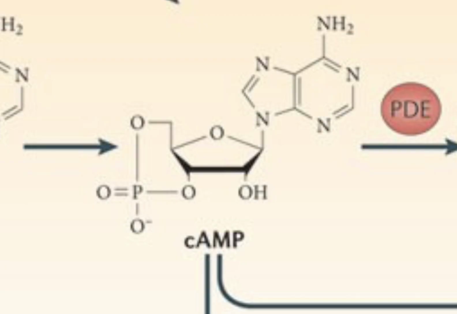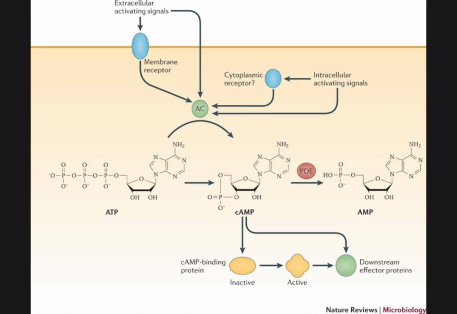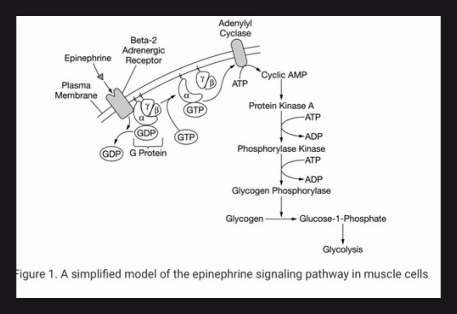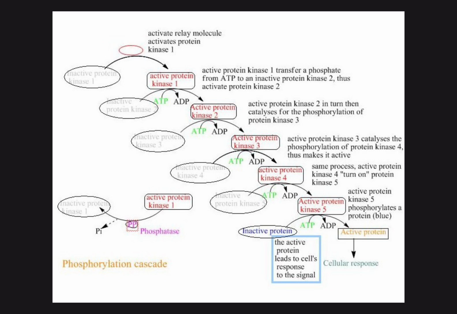Cyclic AMP is an example of a second messenger. They relay and amplify the intracellular signal. Kinases are enzymes that transfer phosphate groups, which then relays a signal. Many signal transduction pathways involve phosphorylation cascades, where phosphate groups are passed along a bunch of times.